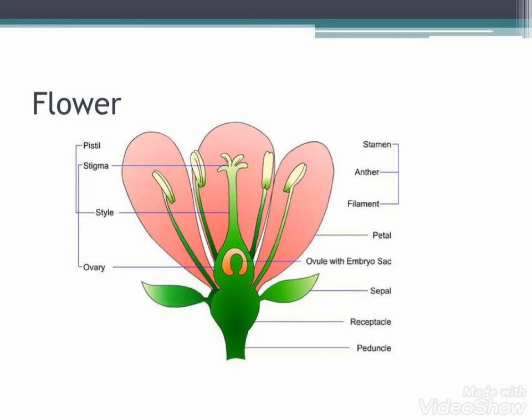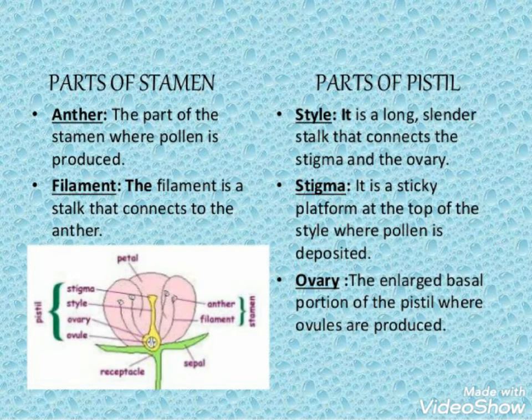Then what is the structure of a flower? A flower consists of petals. Inside it consists of the stamen, anther and filament, that is the male part, and the female part consists of the pistil, style and stigma, and below that is the ovary. It is guarded by sepals also. The ovary contains ovules. So this is the structure of a flower.